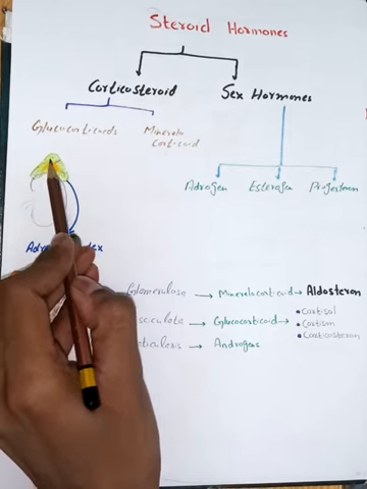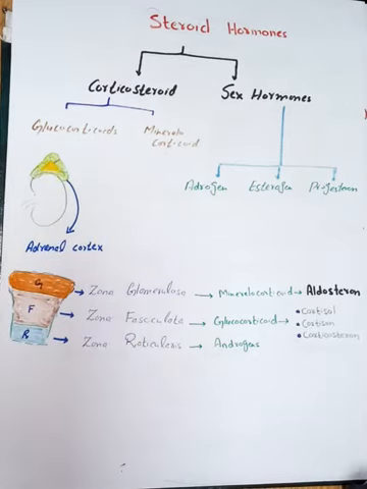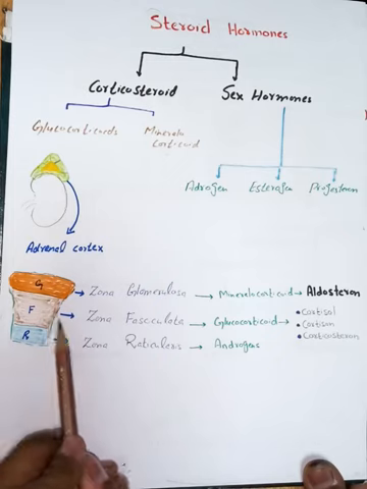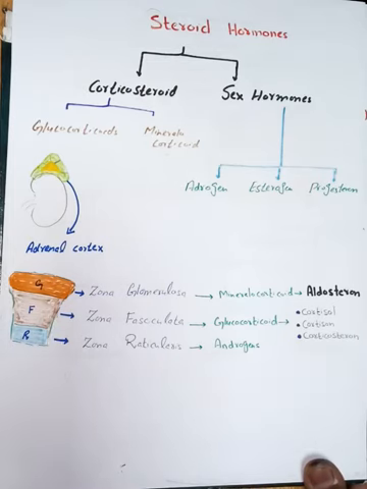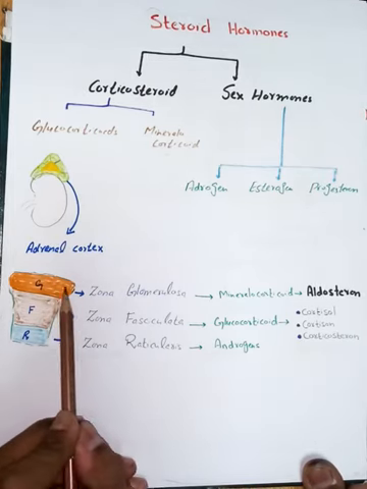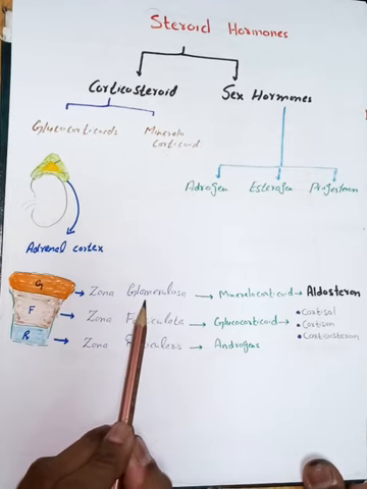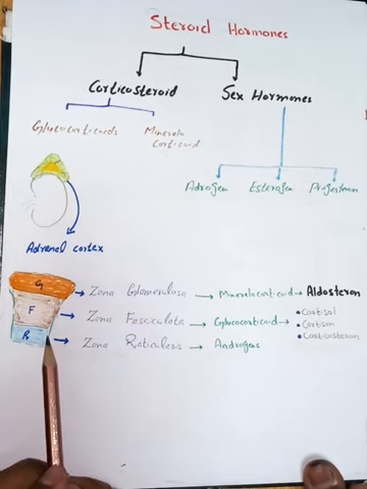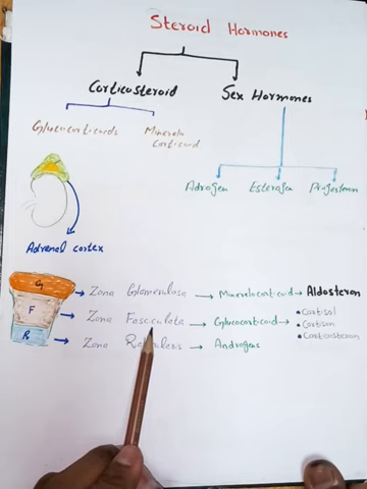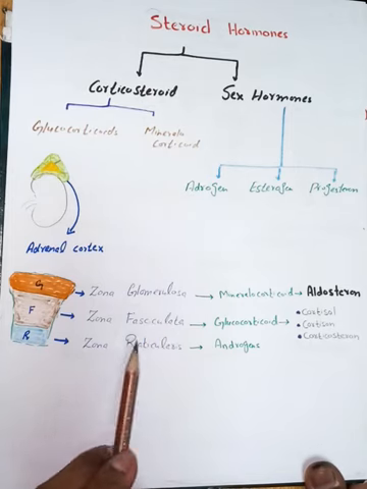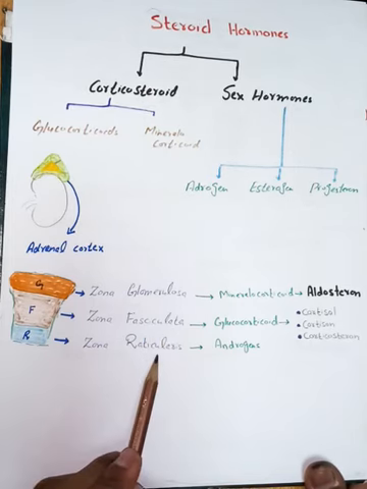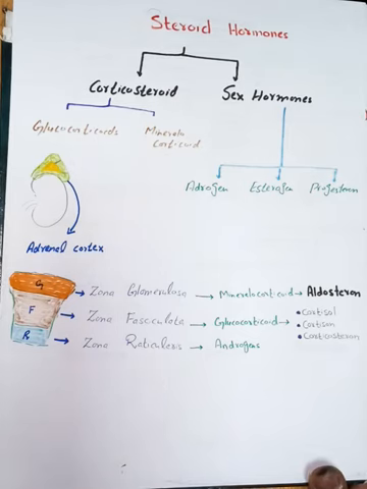Now, if we look at the structure of this adrenal cortex, this green portion is the adrenal cortex, and I have divided it into three zones. The upper one will be called zona glomerulosa. This middle one will be called zona fasciculata, and this will be called zona reticularis.